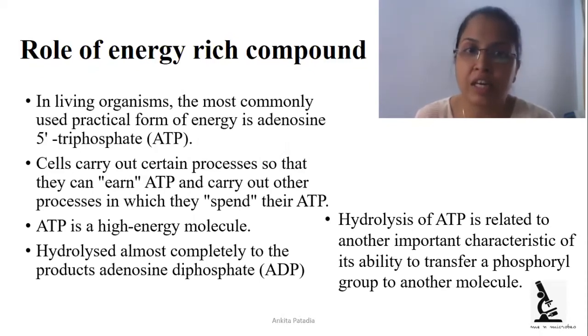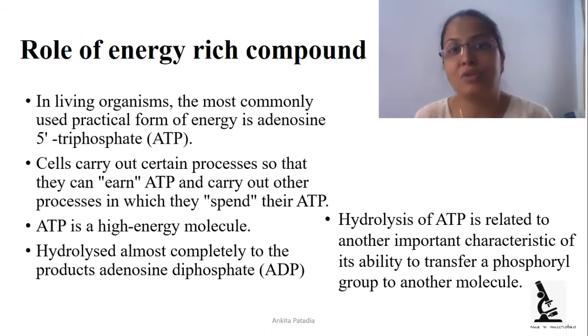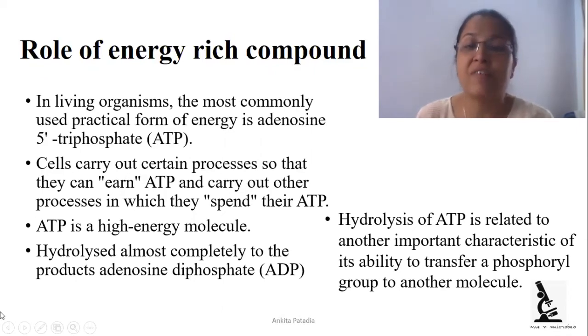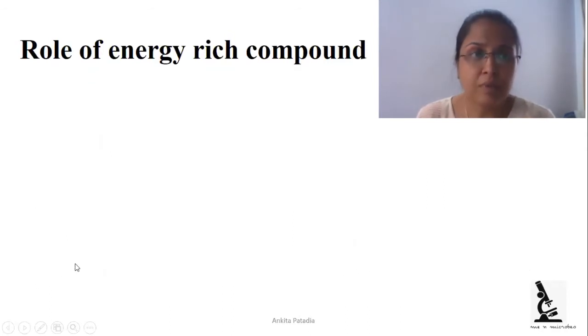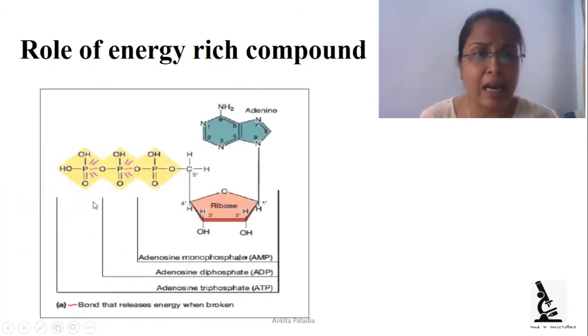In that, the phosphate molecule is generated from ATP and attaches to the sugar molecule present outside the cell, which allows it to enter inside the cell. So in this way the hydrolysis of ATP is related to its ability to transfer a phosphoryl group to another molecule.